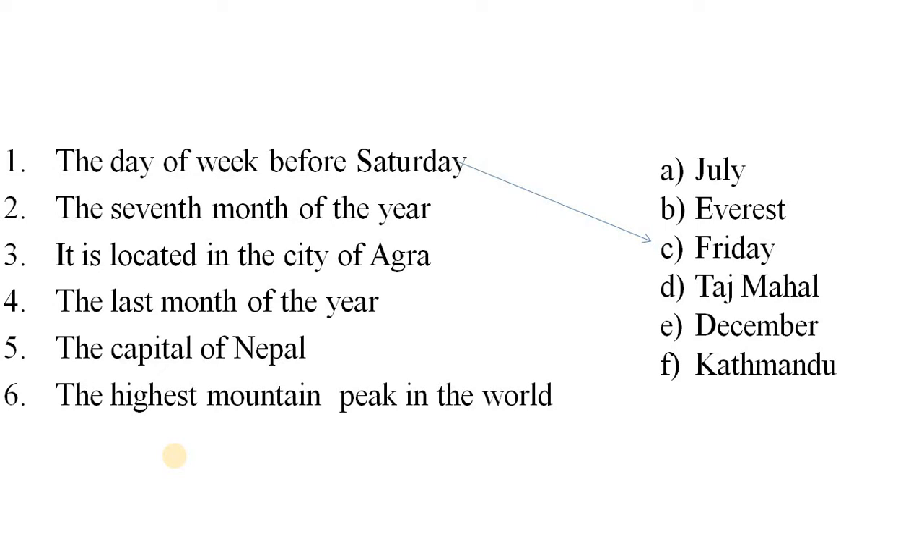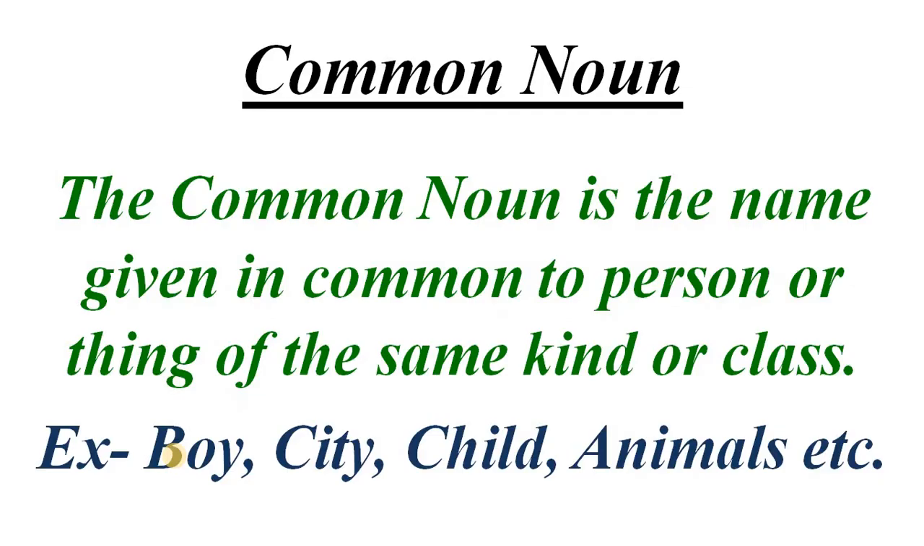The 7th month of the year is July. It is located in the city of Agra. What is it? It's Taj Mahal. The last month of the year is December. The capital of Nepal is Kathmandu. Do you know which is the highest mountain peak in the world? It is Everest. Let's move to the next noun.